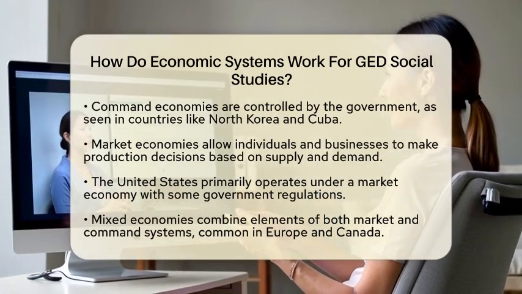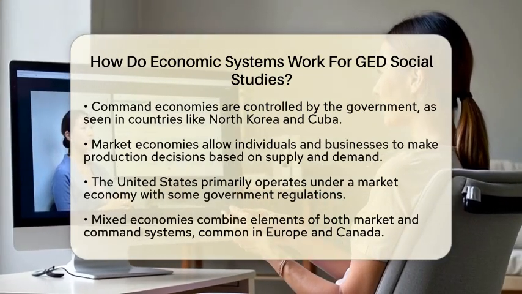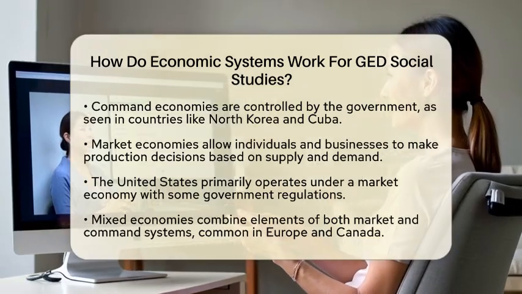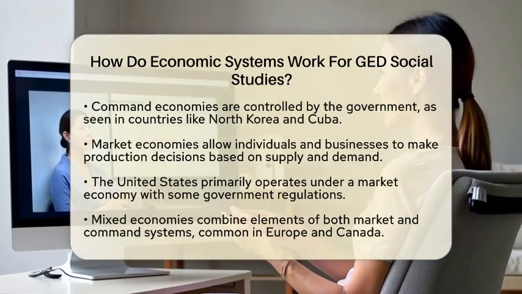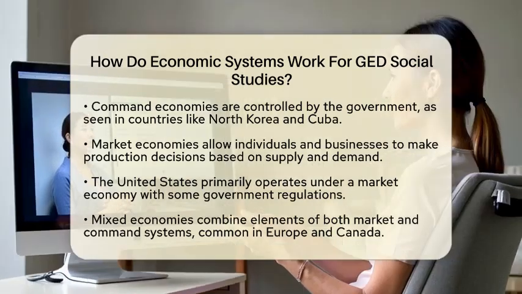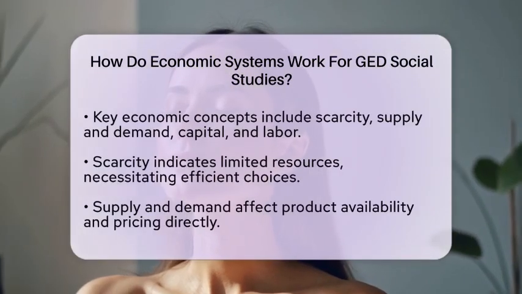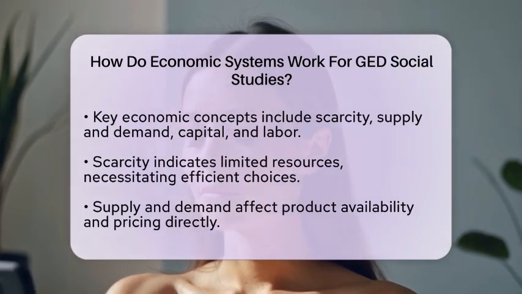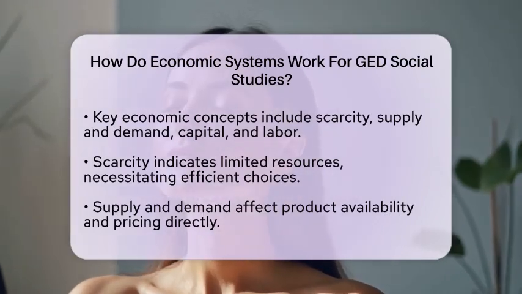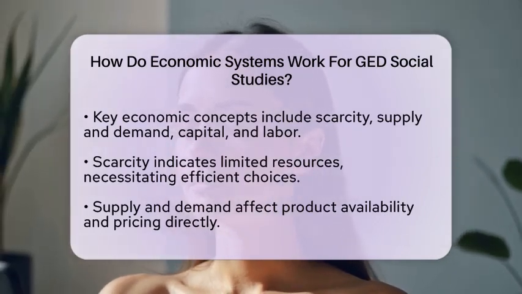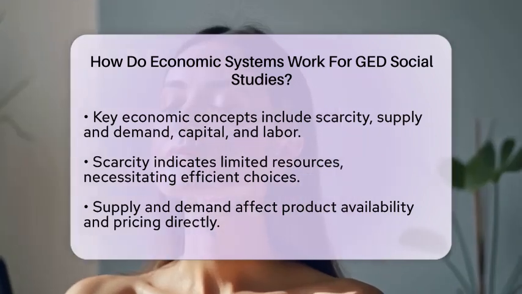Lastly, we have the mixed economy. This system combines elements of both market and command economies. The government may regulate or provide some services, such as education and health care, while allowing individuals and businesses to operate freely in other areas. Most modern economies, including those in Europe and Canada, fit into this category.